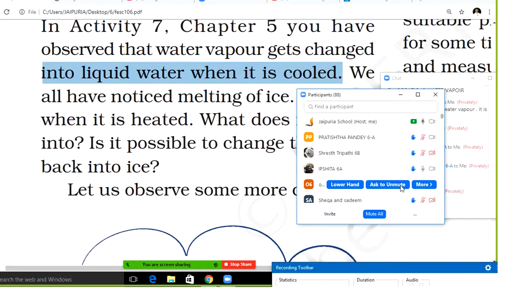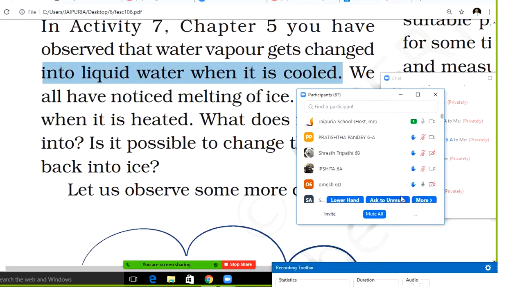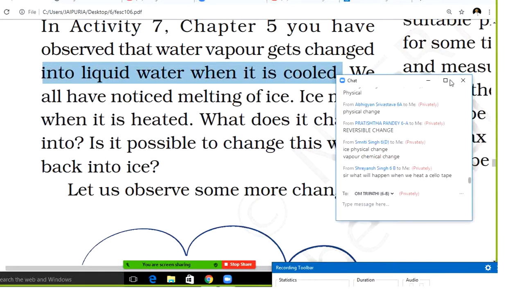Whenever we talk about changes like ice being converted into liquid, is this a physical change or a chemical change? Sir, it's a physical change. So can it be reversed, Pratishtha? Yes, sir, it can be reversible. Okay, thank you so much everyone. You are participating very well.